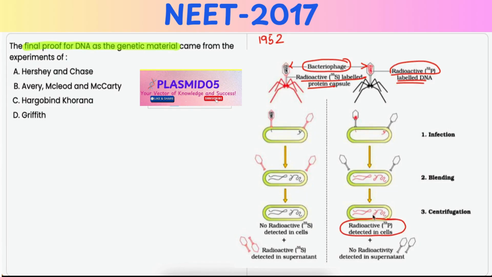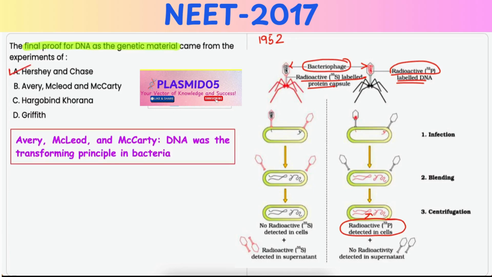So, this experiment provided strong evidence that DNA is the genetic material. Hence, it is the correct option. Option B, Avery, MacLeod and McCarthy. Now, in 1944, Avery, MacLeod and McCarthy showed that DNA was the transforming principle in bacteria. That is, it carried the genetic information. But their work was not the final proof, though it was a significant contribution.